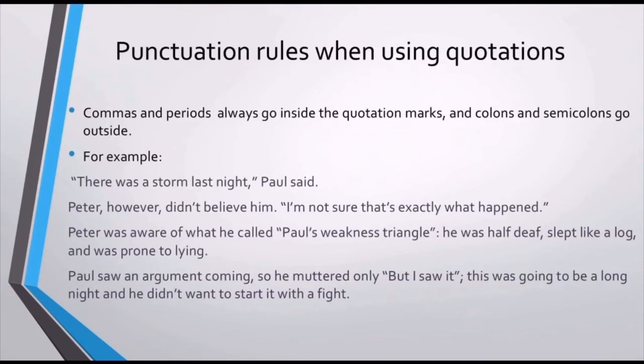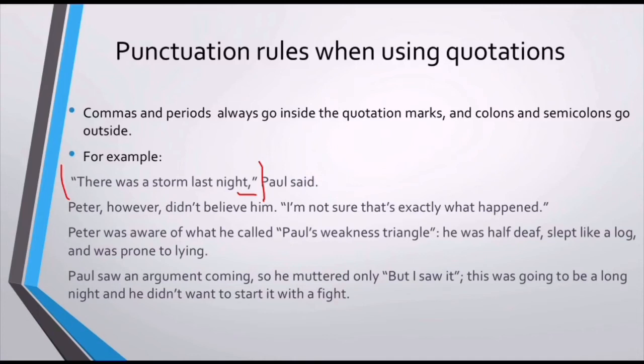Okay, first of all, commas and periods always go inside the quotation marks, and colons and semicolons go outside. You can ask, Mr. Reese, but how is that? Okay, I'm going to explain. First of all, "There was a storm last night," Paul said. If you see here, the comma is inside the quotations.